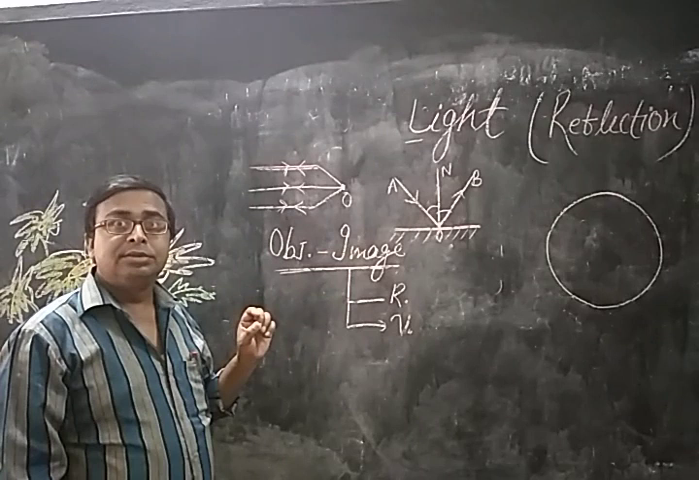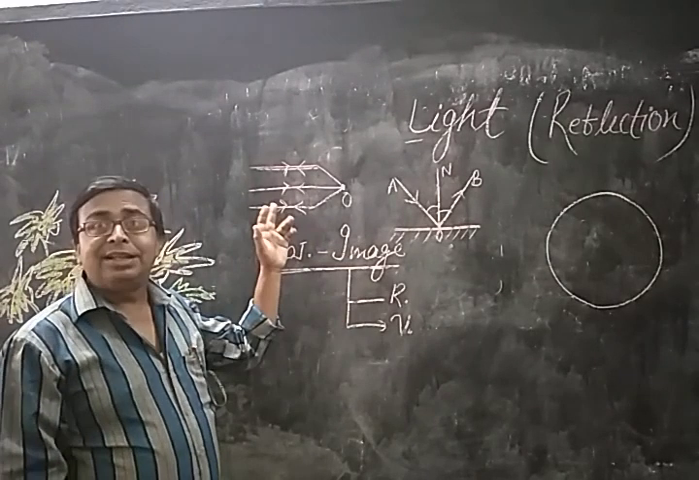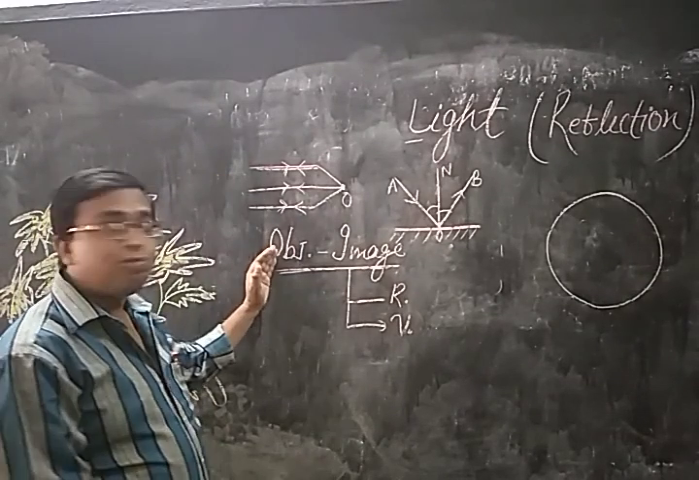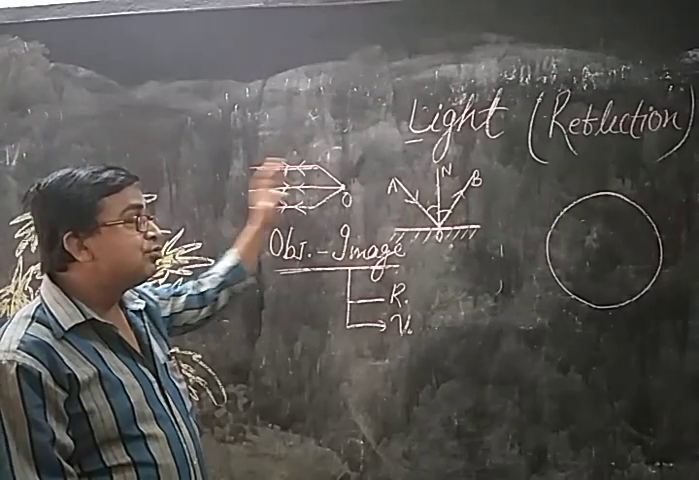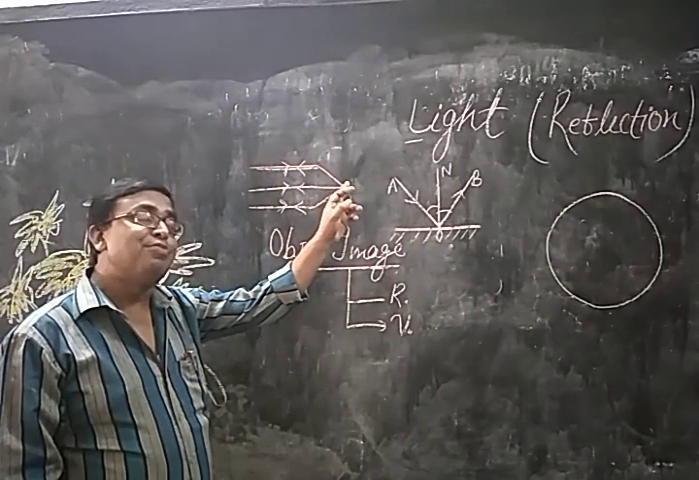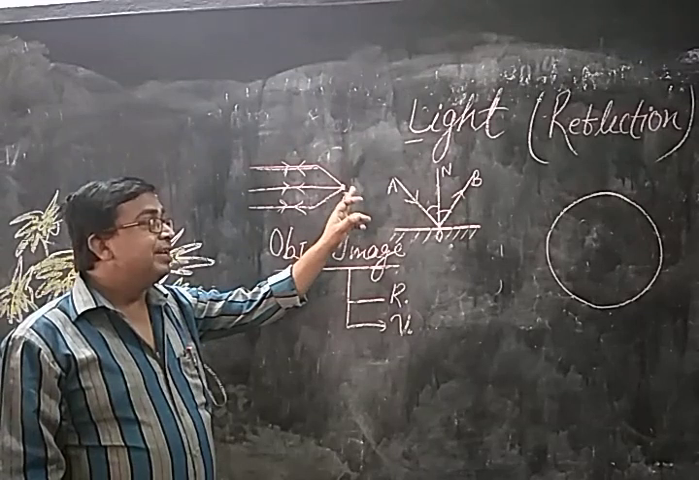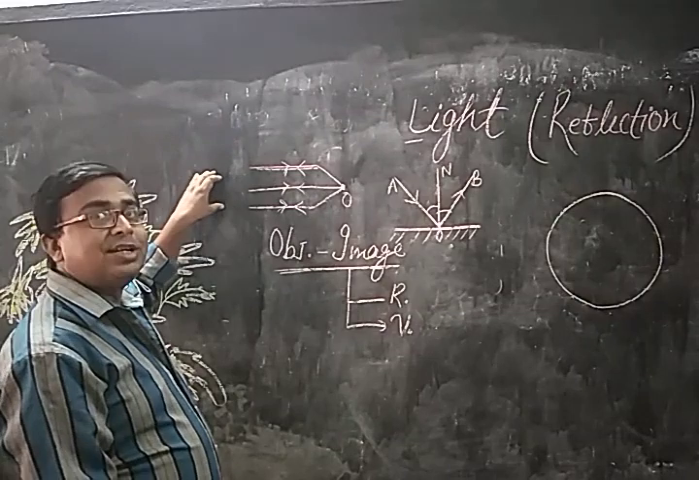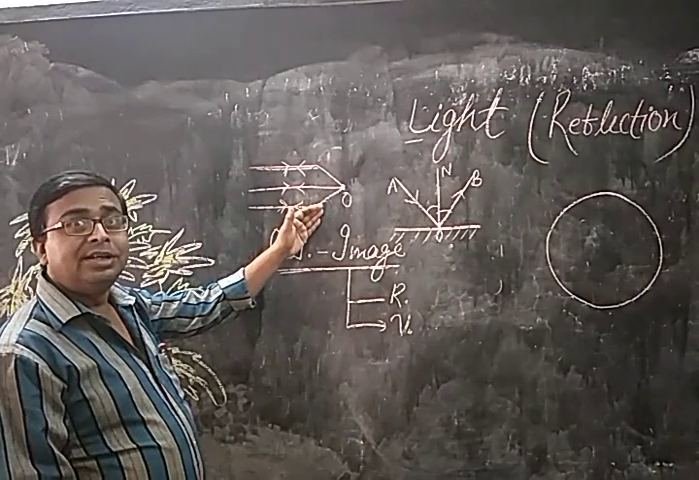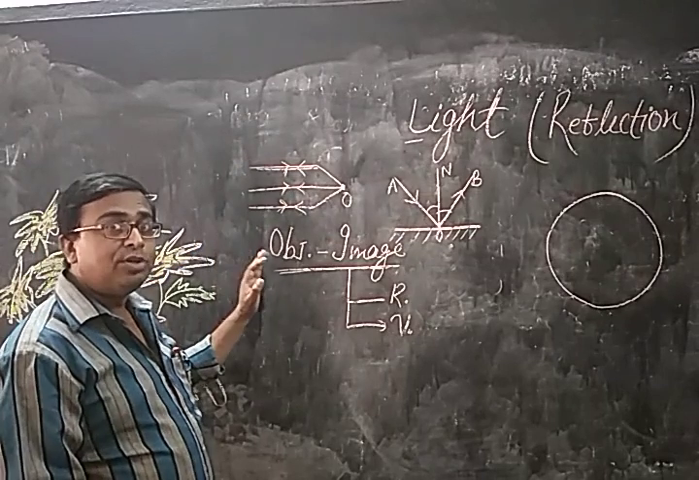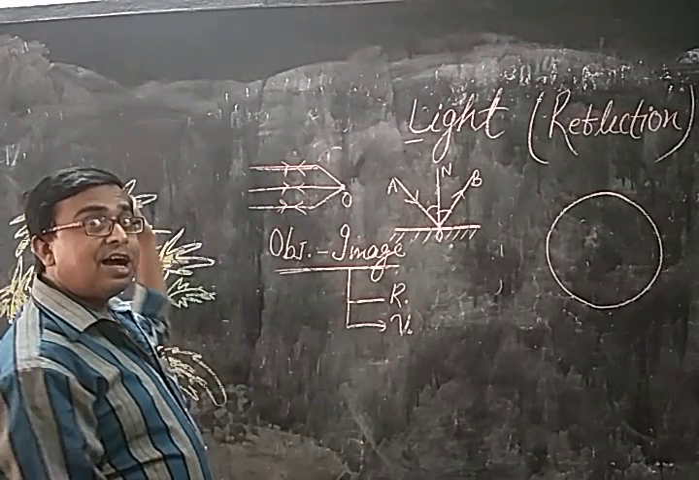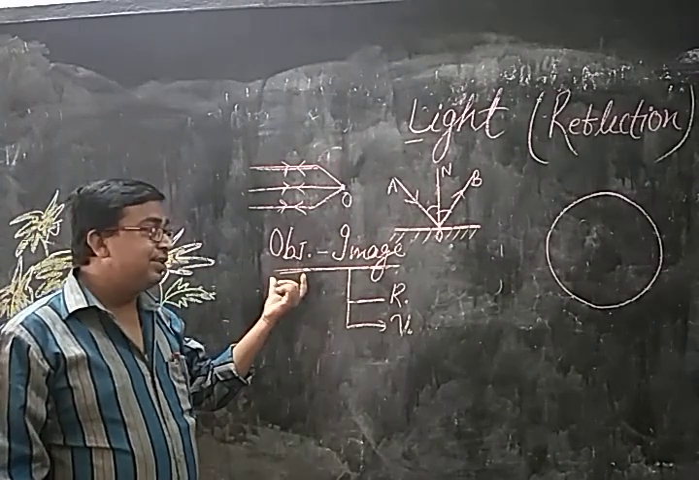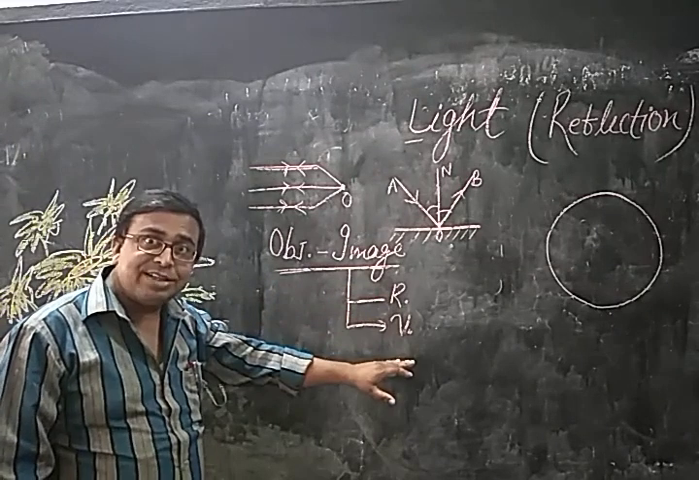Now what is an image? Whenever the light rays from any object point of the source converge at a point, then this point will be known as the image, which is the real image of that particular object. And if the light rays coming from the object diverge after reflection, then this will be known as a virtual image. This is the real and virtual image.